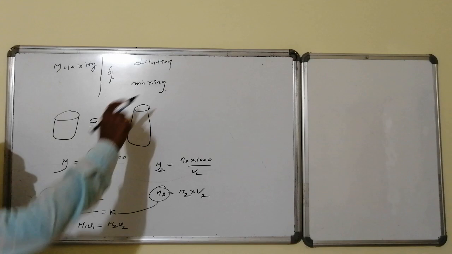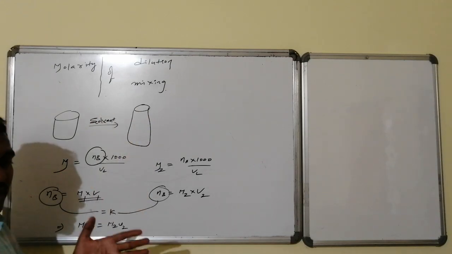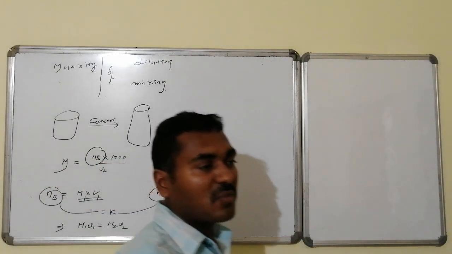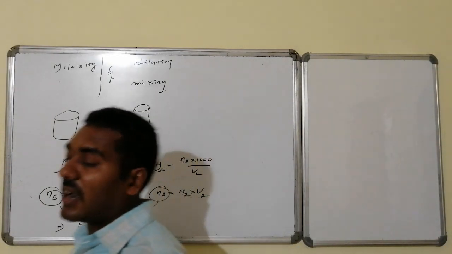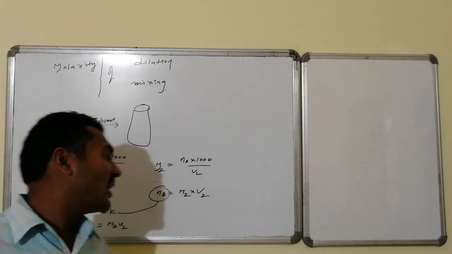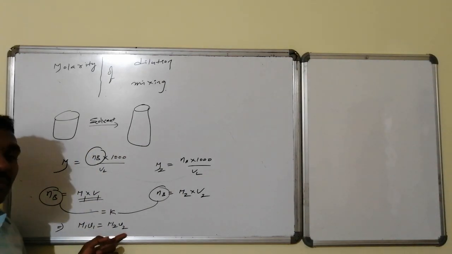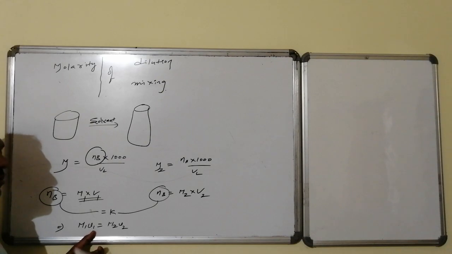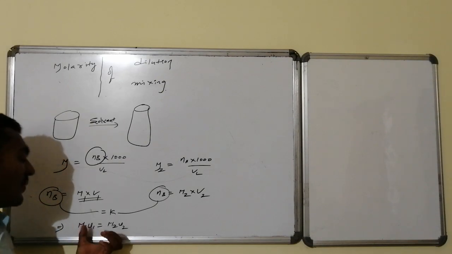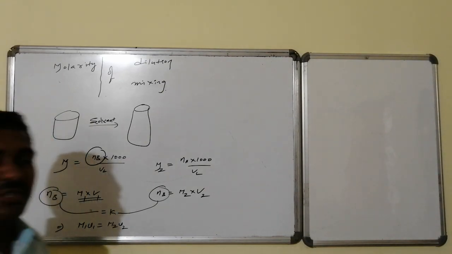For the same quantity of solute, if some solvent is added, the solution amount increases, but the number of moles of solute remains constant. So on dilution, if you want to calculate the new molarity or the new volume, or otherwise the old molarity or old volume, the formula is M1 V1 equals M2 V2.